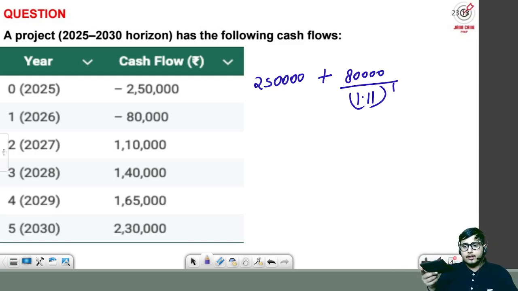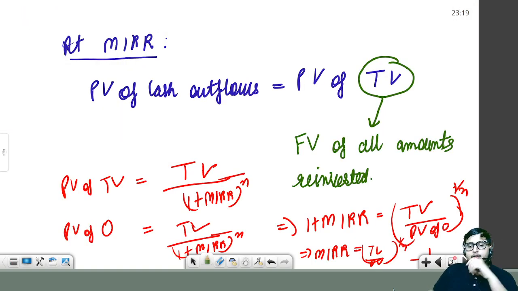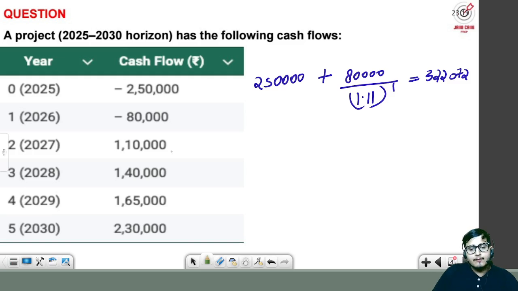This is my calculator. Okay, so 80,000 divided by 1.11 plus 2,50,000. So we have 3,22,072.